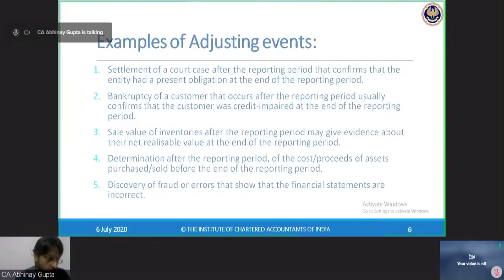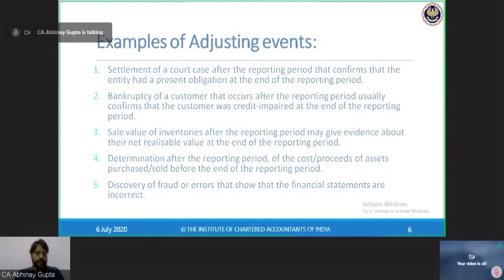Sir, is it enough to know that the debtor is insolvent before the reporting period, or is some valid evidence necessary to consider it an adjusting event? Okay, so what does valid evidence mean? If rating agencies like Fitch, CARE, CRISIL have severely downgraded a company. For example, suppose there is a company ABC Limited, and the rating of ABC Limited has been downgraded to D. D means default, by CRISIL or CARE, before 31st March.